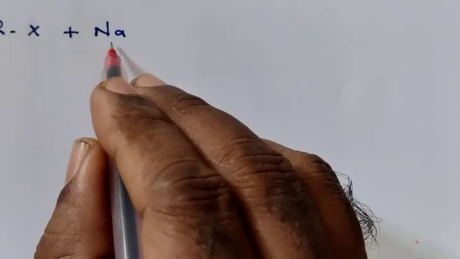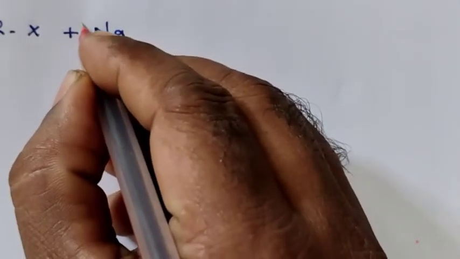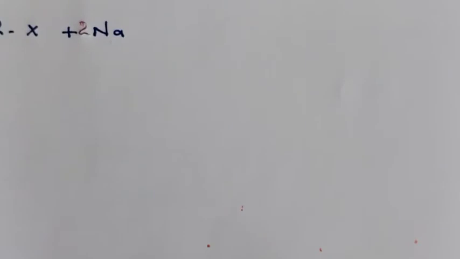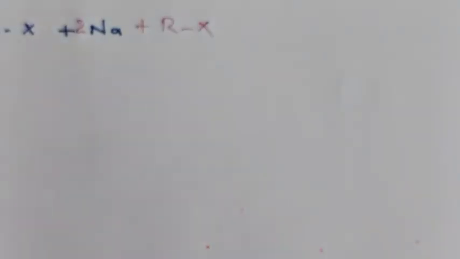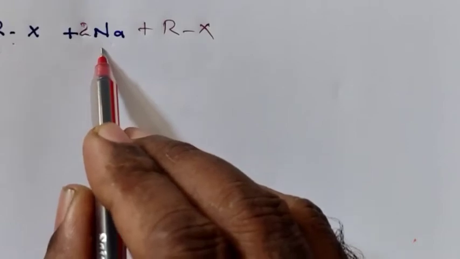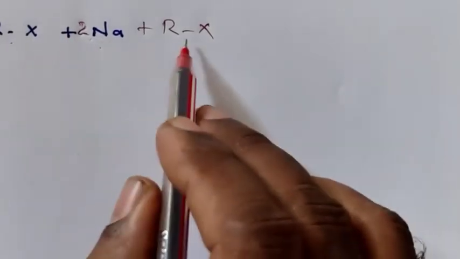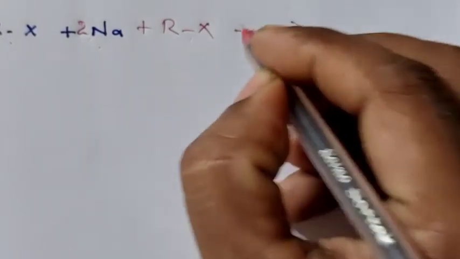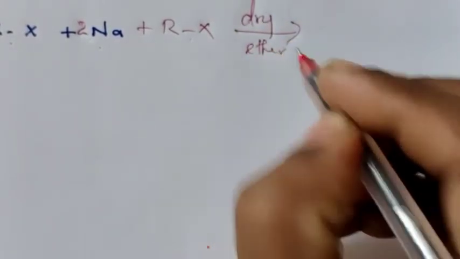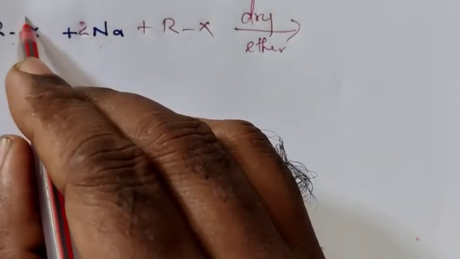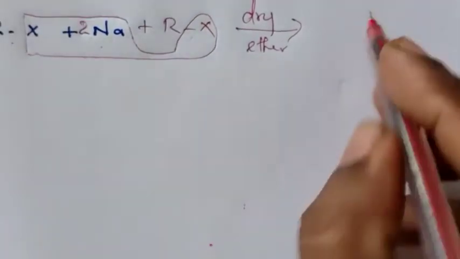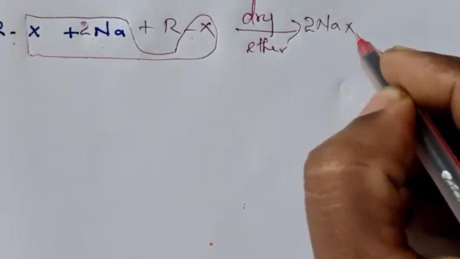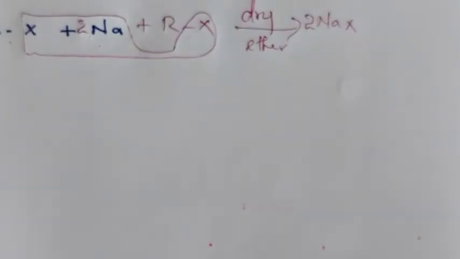When alkyl halide reacts with sodium, two molecules of sodium react with two molecules of alkyl halide in the presence of dry ether. The two X's and the 2Na come out as 2NaX, that is, sodium halide.